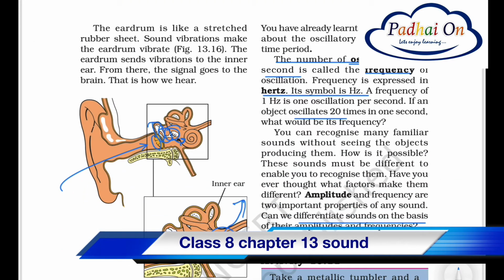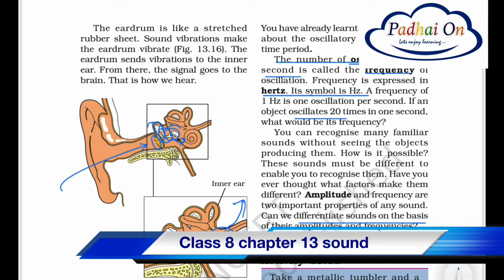So this eardrum receives all the vibrations, and then the vibrations are transferred to the small bones inside, and this is converted into signals which go to the brain, and the brain interprets the message.